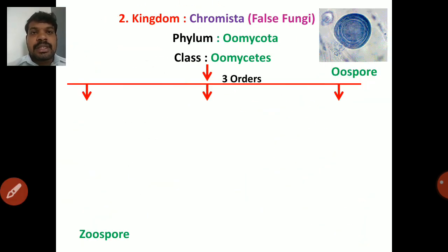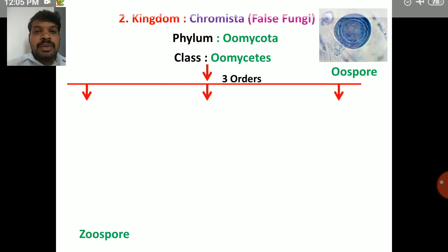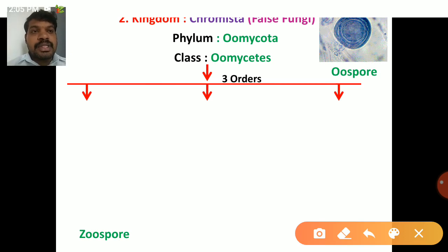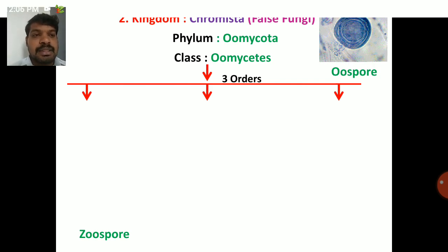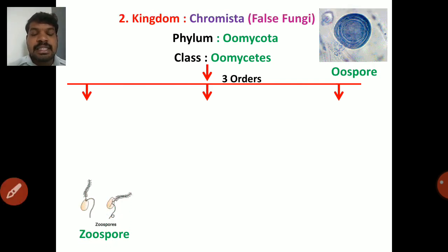So next is the second kingdom, Chromista, that is the false fungi. The phylum is Oomycota. Phylum Oomycota produces the oospore as a sexual spore. So the sexual spore of Oomycota is the oospore. It has a thick wall with 2 to 3 layers. It is produced from the oogonium, that is the female sex organ.